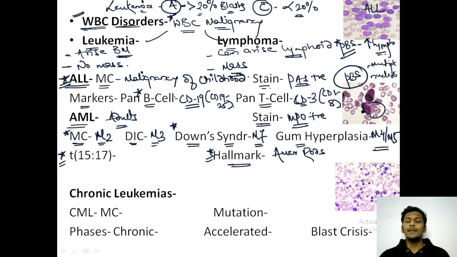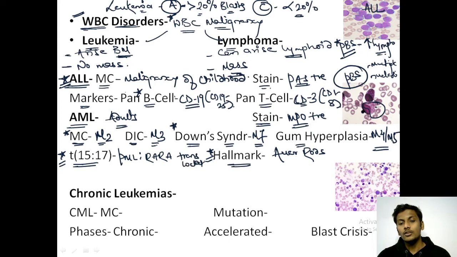One type of AML has a very characteristic translocation, that is translocation 15;17. This translocation 15;17 is also known as PML-RARA translocation. Please remember, translocation 15;17 is also known as PML-RARA translocation.